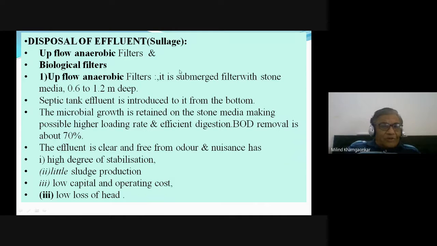While coming upwards, it gets filtered and treated with the biological film formed around that filter media, and it gets purified. So this is in short the functioning of the upflow anaerobic filters.